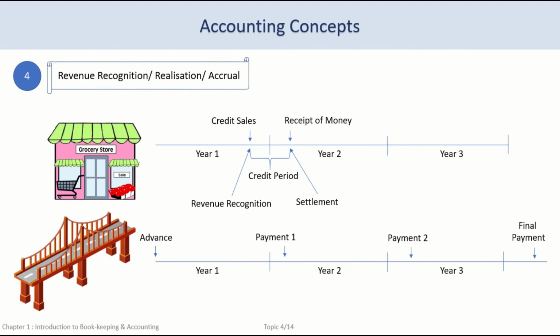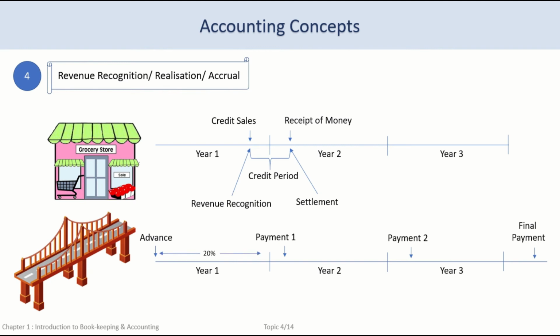Whenever we receive any money, we should record it since it's a financial transaction. So we should record the initial advance received. Now we are not supposed to receive any payment for the completed work or project sales during this financial year, that is year 1. However, we have completed a significant portion of work. Let's say we have completed 20% prior to the year end.